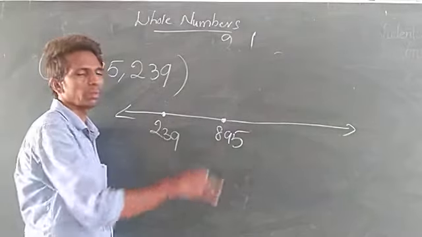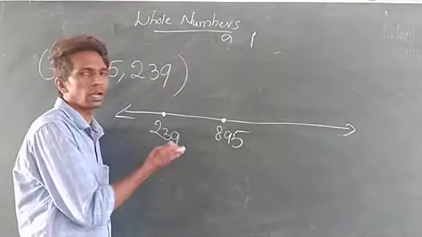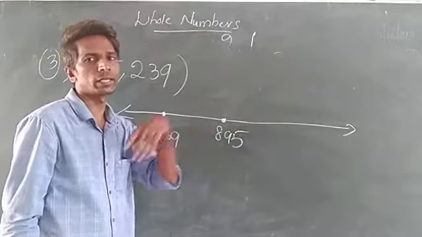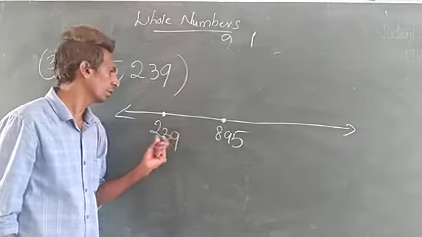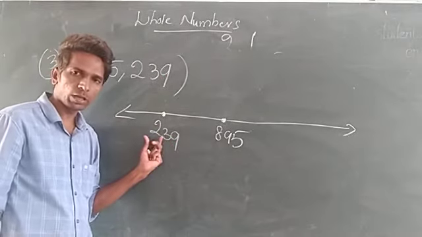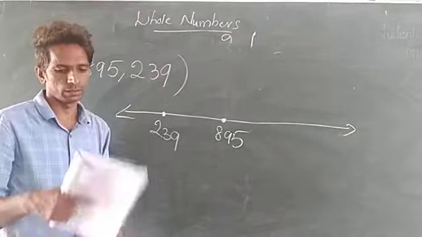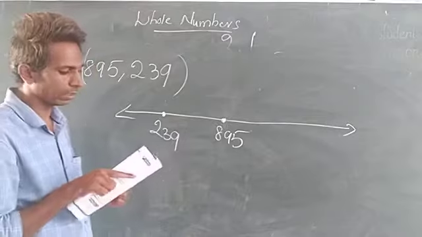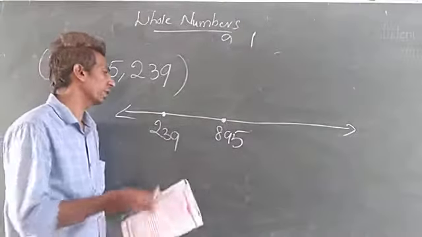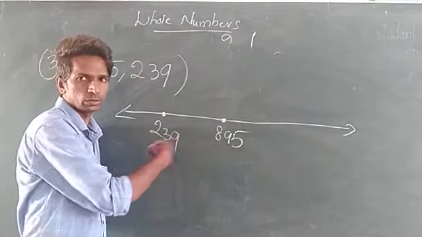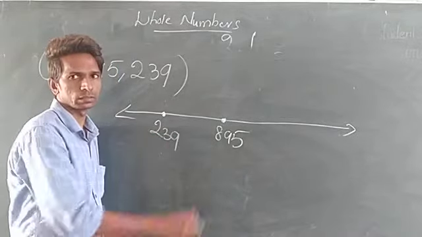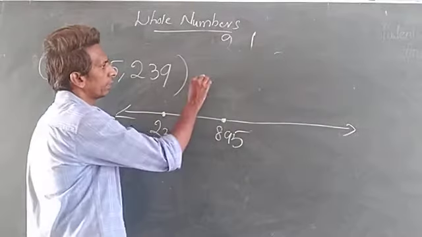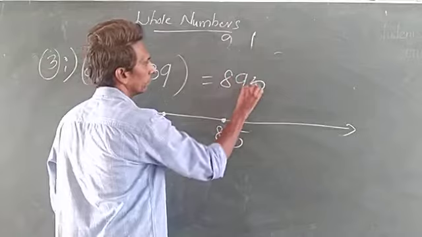So that many numbers we can't write. So for our assumption, I written like that. So small number, big number will be on the right side only. Now big number will be on the right side only. So from the 239, small number will become on the left side. So what they ask for you? State which whole number on the number line is on the right side of the other number. So what is the right side of the number? For these two numbers, right side is, what is the number? 895. So the answer will become 895.